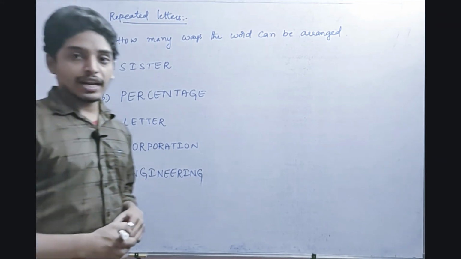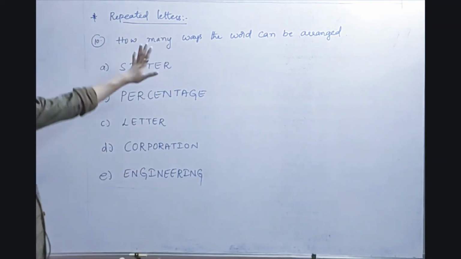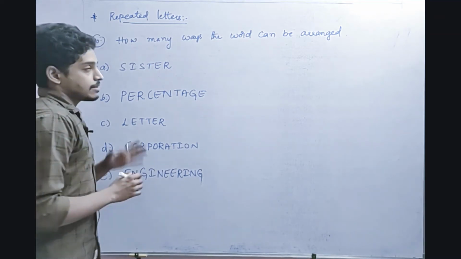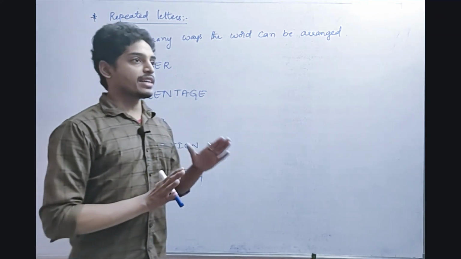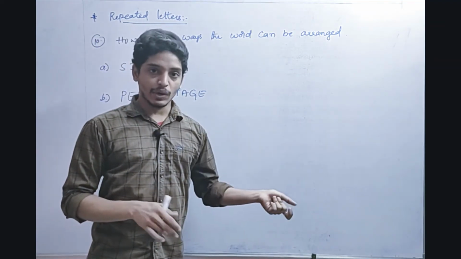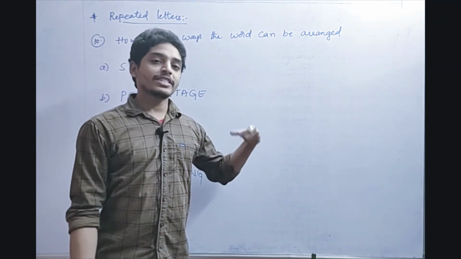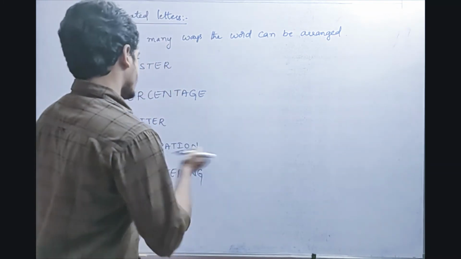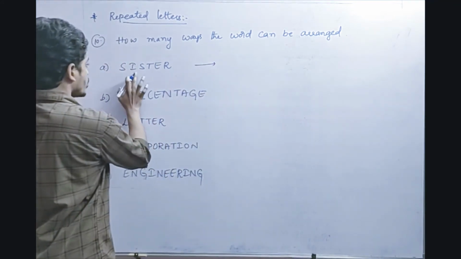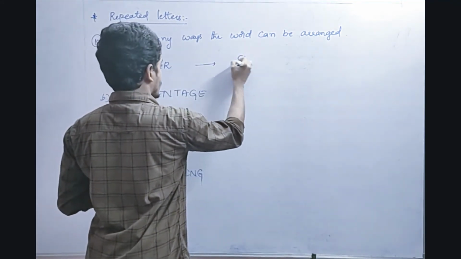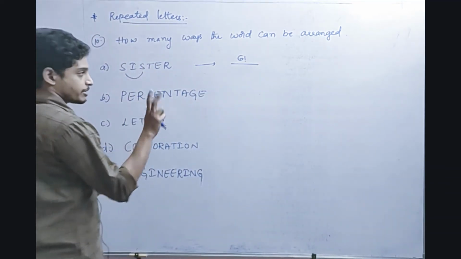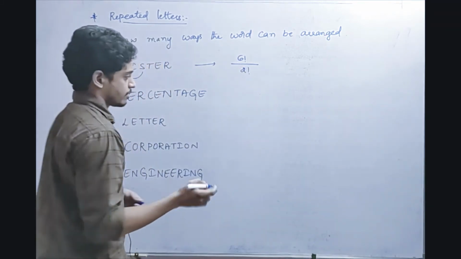Okay friends, now the repeated case. In this repeated case, how many words can be arranged? Here in every term, some letters are repeated, friends. So this process is very simple. First you arrange the number of ways the word can be arranged, that is n factorial, divided by the factorial of how many times letters are repeated, written downwards. That is the shortcut. Simply see, friends, suppose for example SISTER is there, 1, 2, 3, 4, 5, 6. In 6 factorial ways we can arrange. At the same time S is repeated, so take 2. How many times is S repeated? 2 times. So write 2 factorial. That's all.